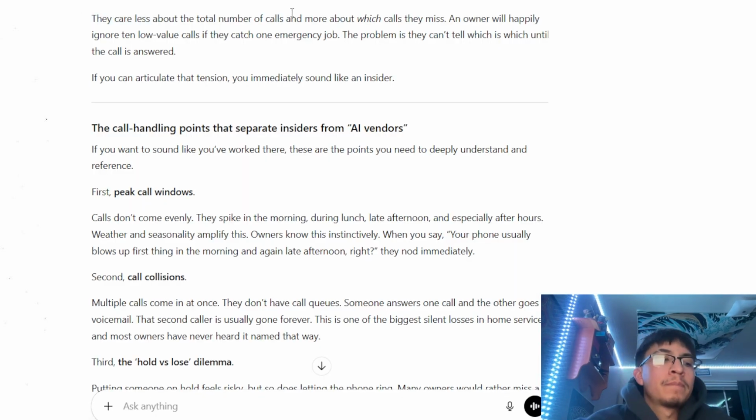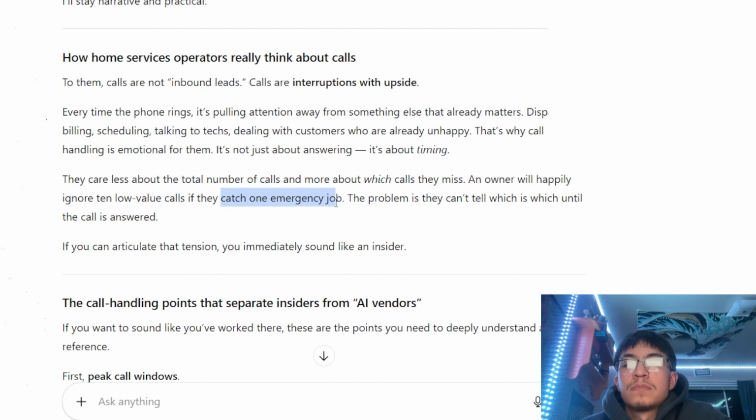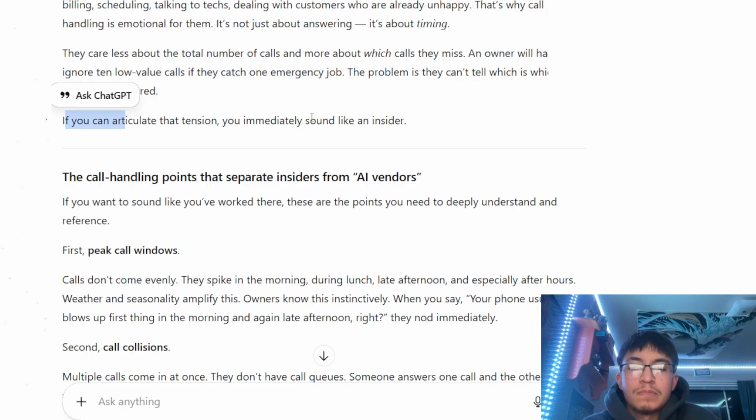Owners care less about the total number of calls, more about which calls they miss. So an owner will happily ignore 10 low value calls if they catch one emergency job. The problem is they can't tell which one is which until the call is answered. So very important point here. If you want to get attention, you immediately sound like an insider by articulating that. I'm literally just gonna copy this. I like this a lot.